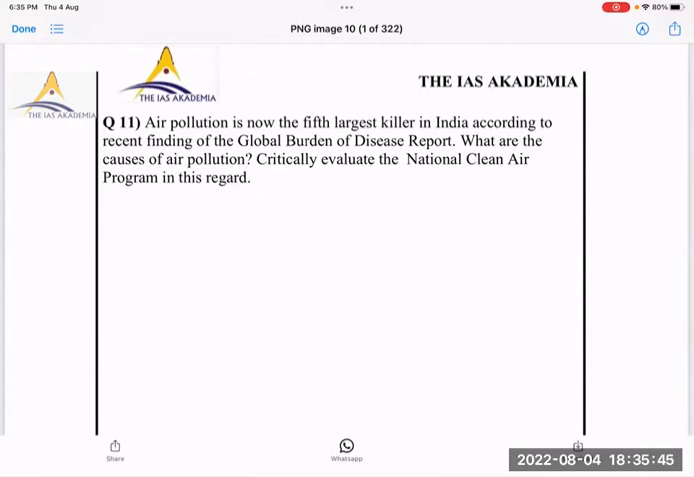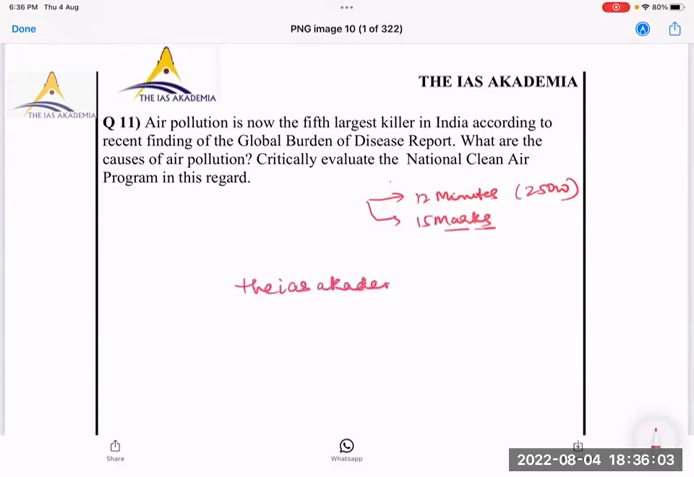So please write this. Time is 12 minutes, 250 words, 15 marks. Start writing. You have to mail the answer to The IAS Akademia at gmail.com. Start writing.